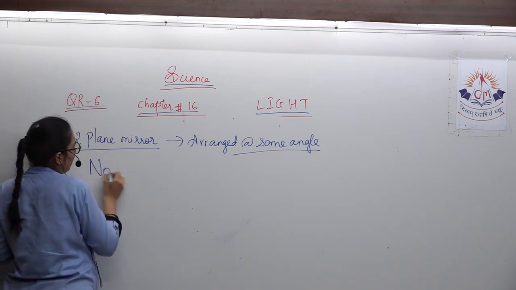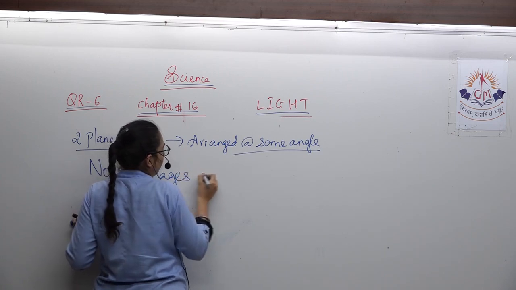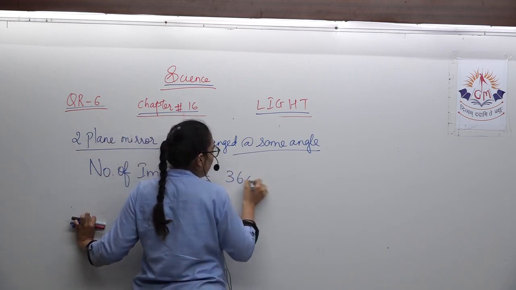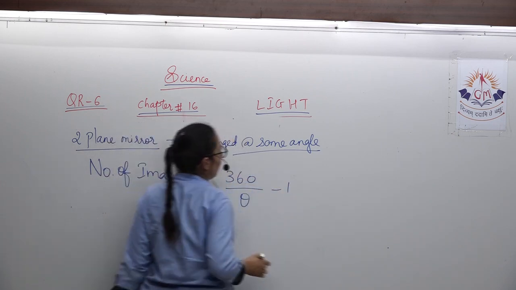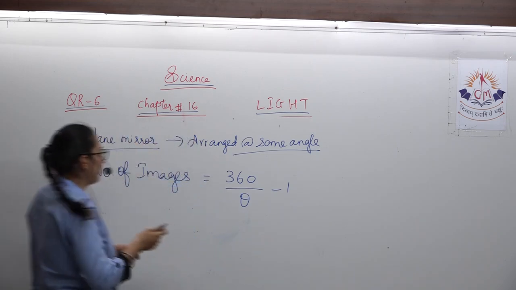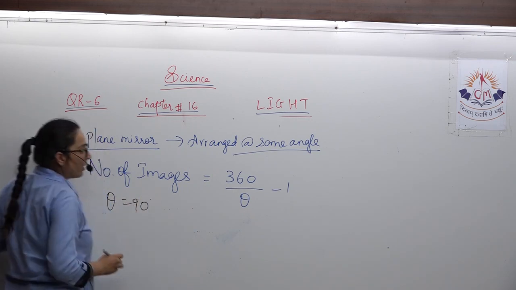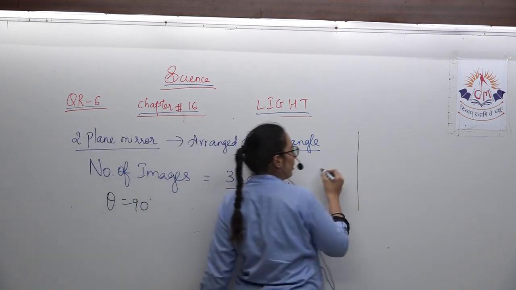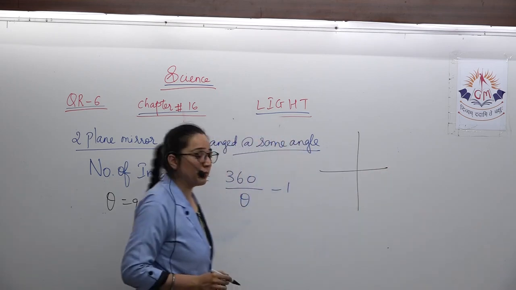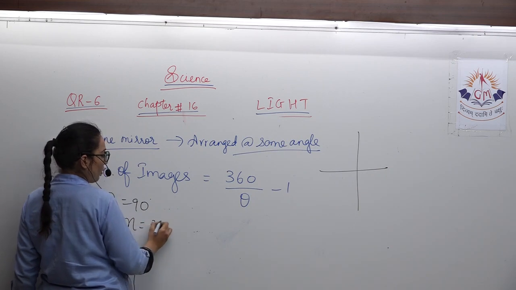The number of images is 360 divided by theta, minus 1. That means if both the plane mirrors are arranged at 90 degrees from each other, that is theta equals 90, the mirrors are perpendicular to each other. Then how many images will be formed? Put theta equals 90.